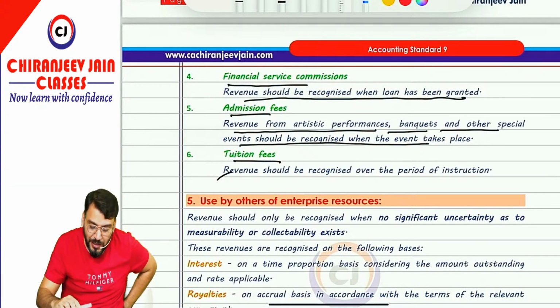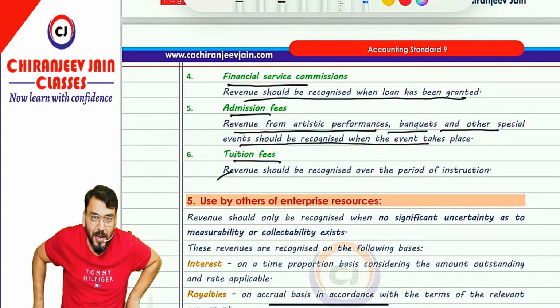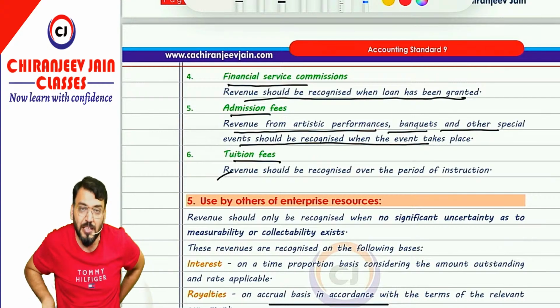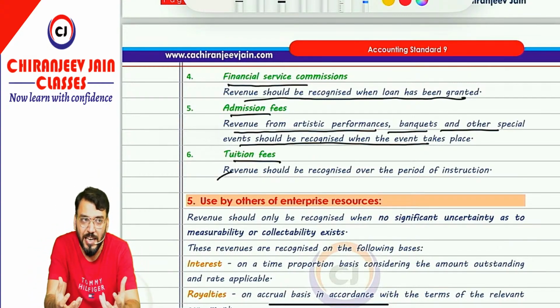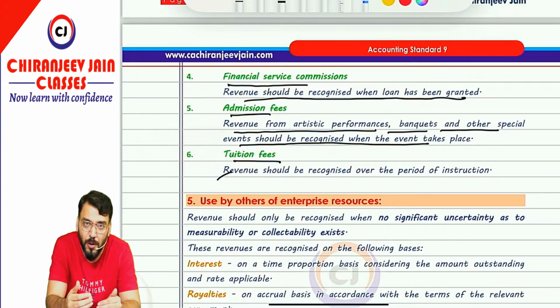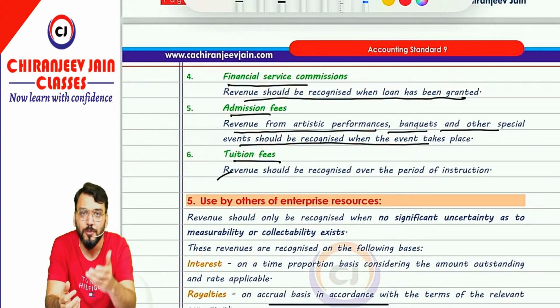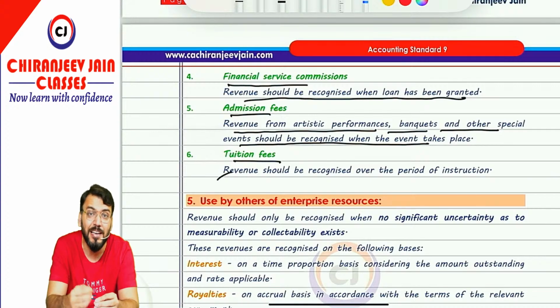Now let us come to the next point. Use by others of enterprise resources. Means our resources are used by others. For example, just try to understand, we have some intellectual property. So I have given my intellectual property, which will be used by you. Suppose I have developed some software, so you will use my software. In that case, I will receive some royalty income for that.